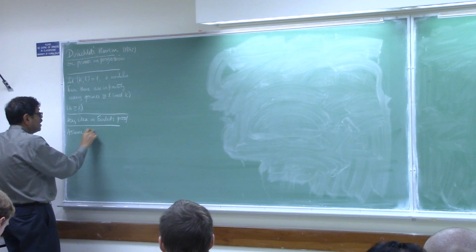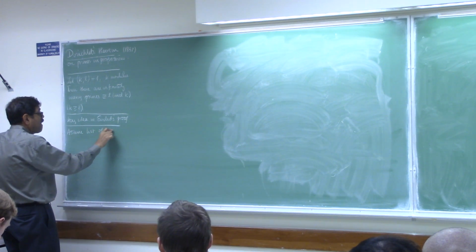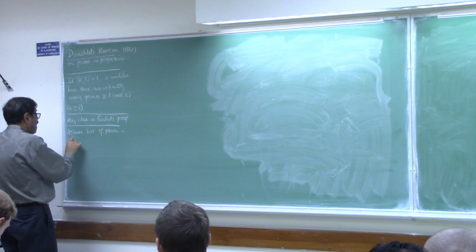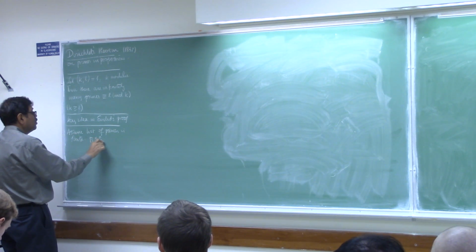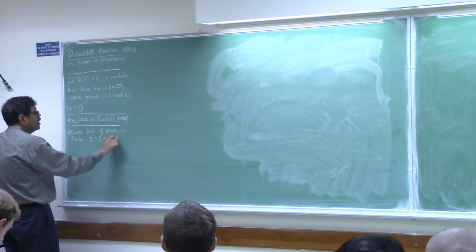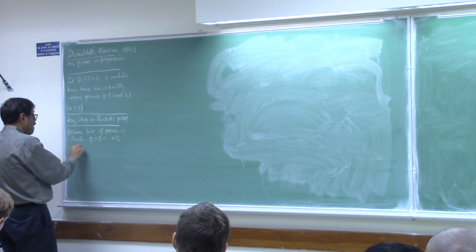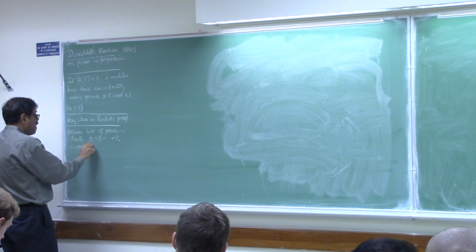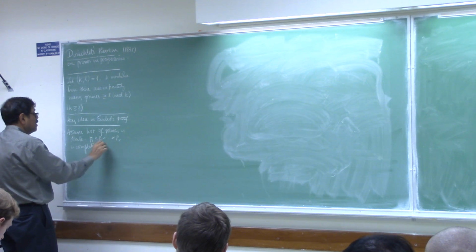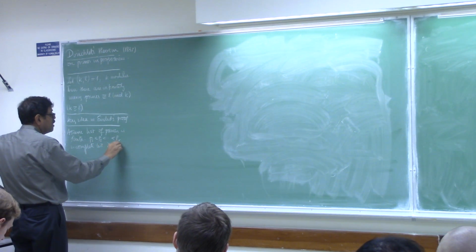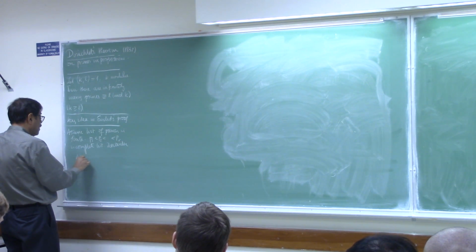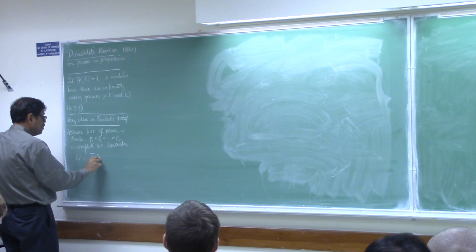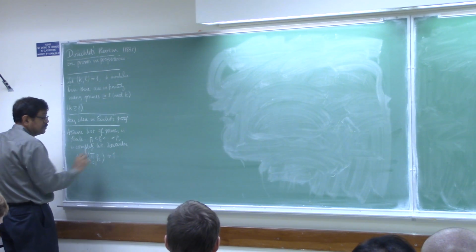Okay, so the key idea in Euclid's proof is: assume the list of primes is finite. So P1, P2, ..., PR is the complete list. Then consider the number n, which is the product of these primes, and add 1 to it.